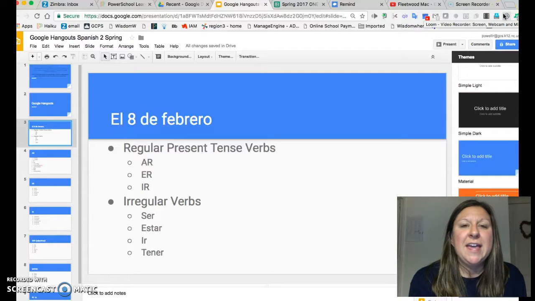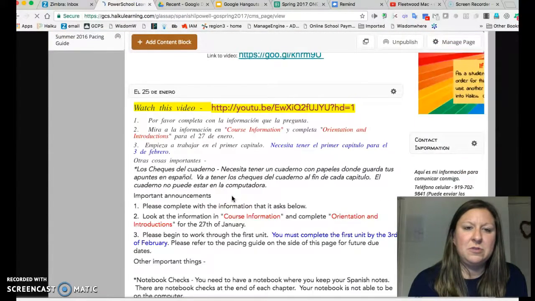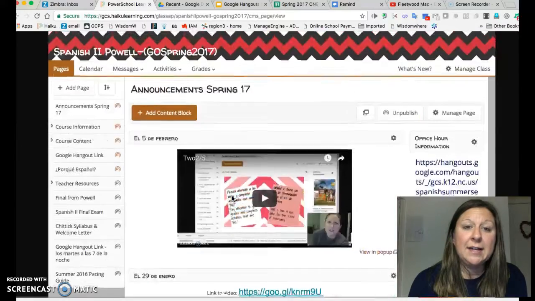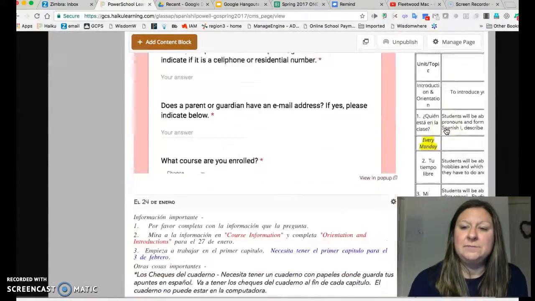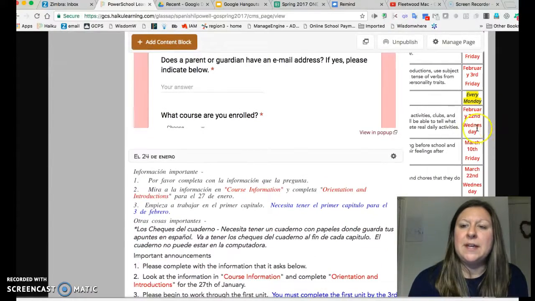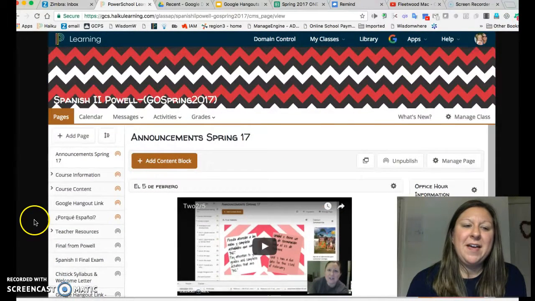Your next due date isn't coming up for a little bit, so please be sure that you are checking the pacing guides. I believe it is February 22nd, which we can really quickly check for, oh, there, it's in there. We can quickly check over here on our pacing guide. Yes, it is February 22nd. So please be sure that you are keeping up with that.